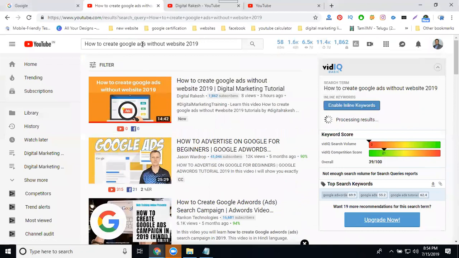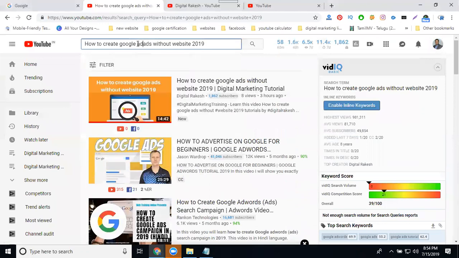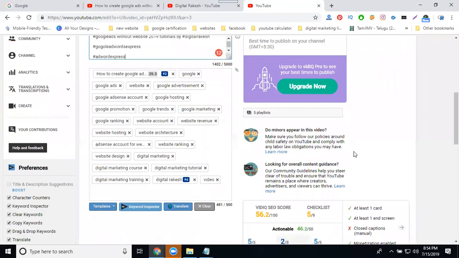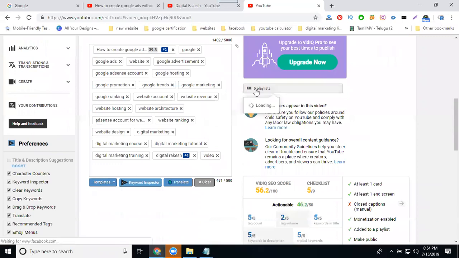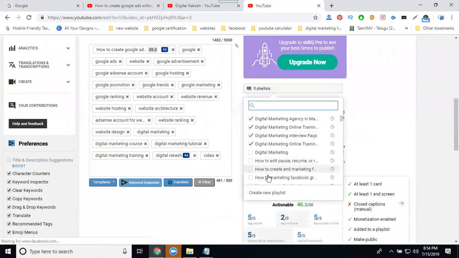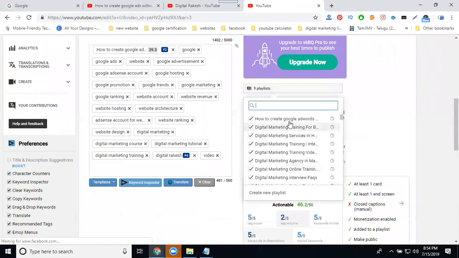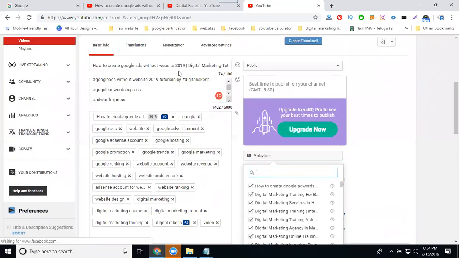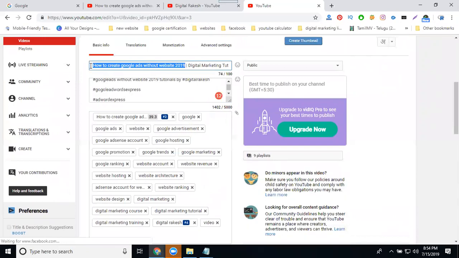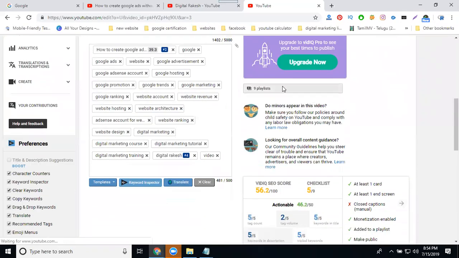How to create Google AdWords Express ad without website. Select it for the playlist. Select your playlist here. Done. Now, what is your channel playlist? Same as you add the playlist option.